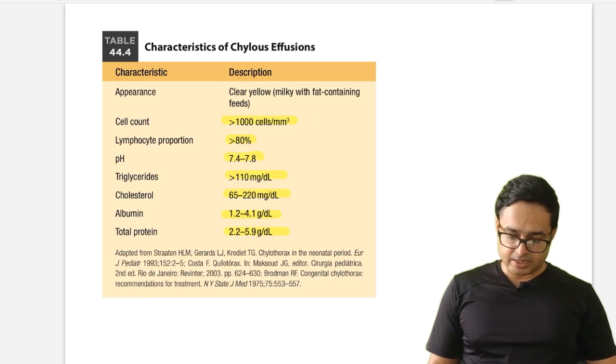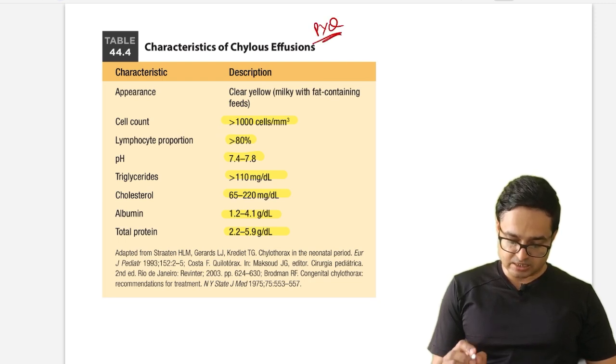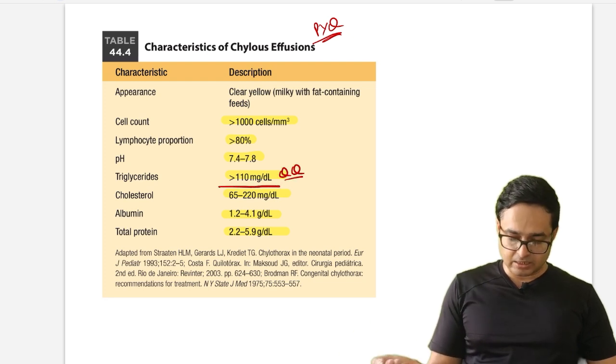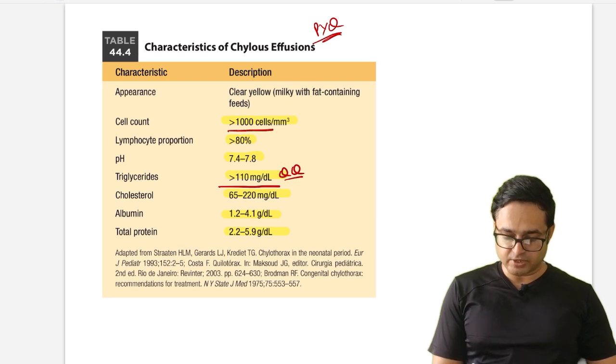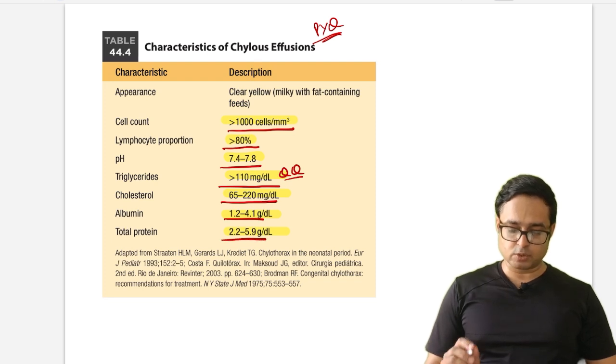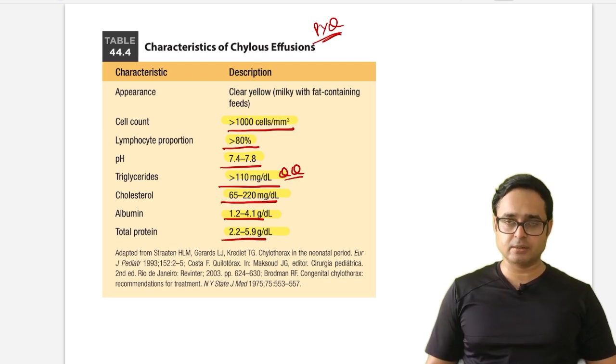Okay, characteristics of chylous effusion, this is a PYQ. So in this condition, what they will ask: triglycerides more than 110 milligram per deciliter. Other things they can ask: cells more than 1000, lymphocyte proportion more than 80, pH 7.4 to 7.8, cholesterol 65 to 220 milligram per deciliter, albumin and total protein you have to remember. But the previous year question is on triglyceride.